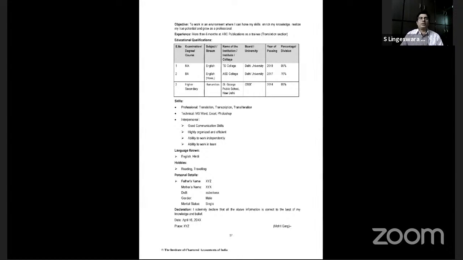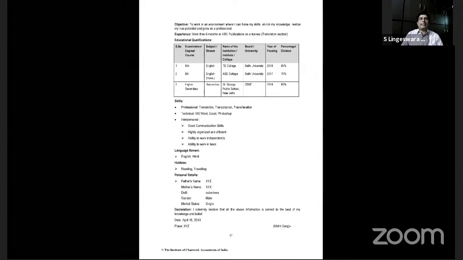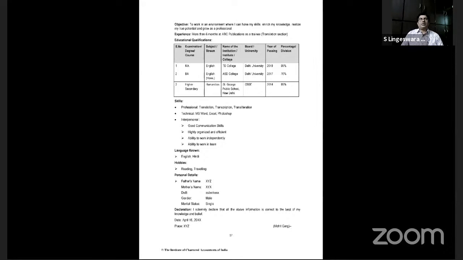One more thing, in report writing, how many paragraphs should I write? Two or three?